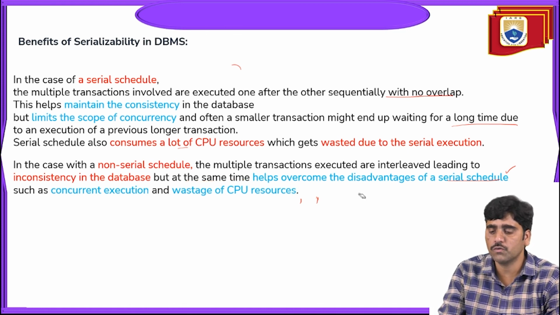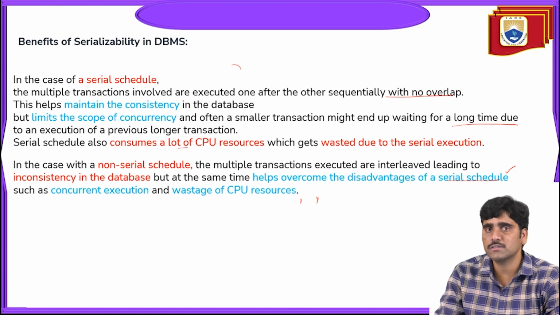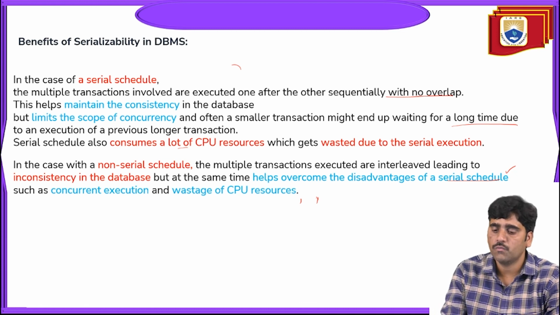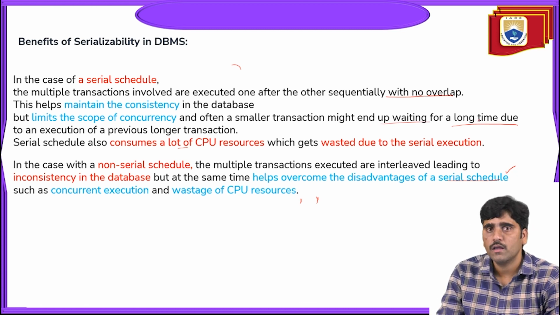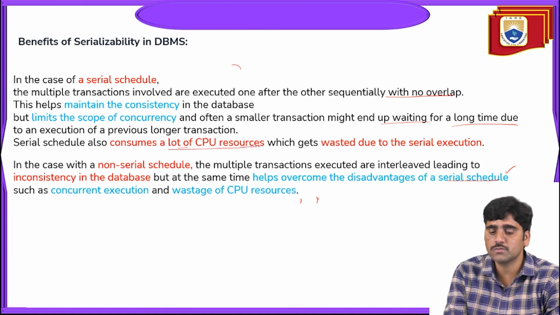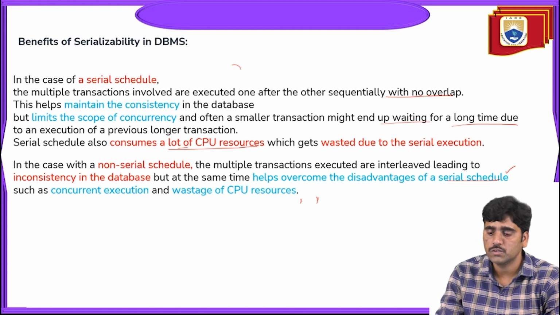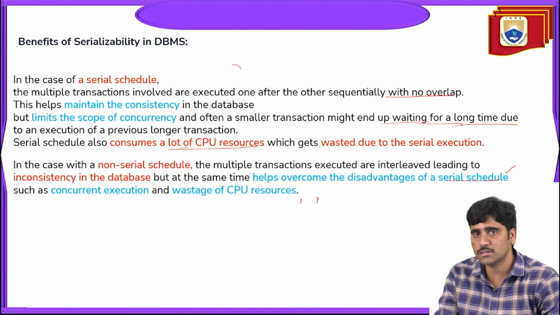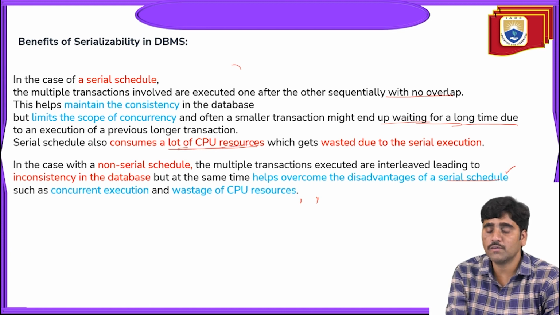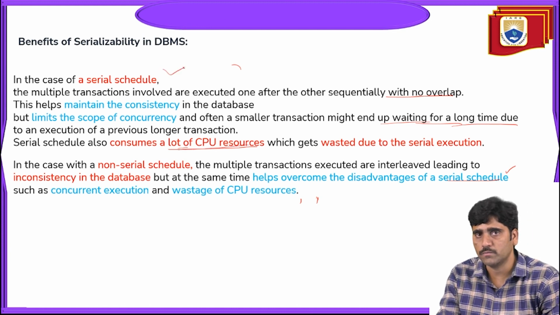The disadvantages of the serial schedule are waiting for a longer time and consuming a lot of CPU resources.